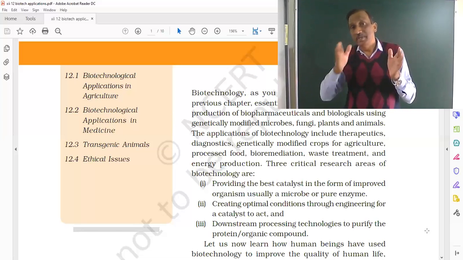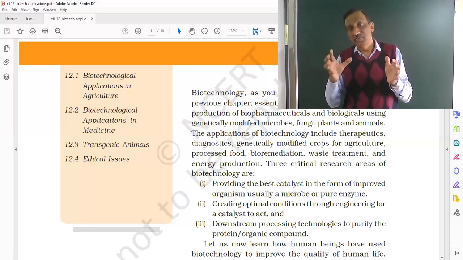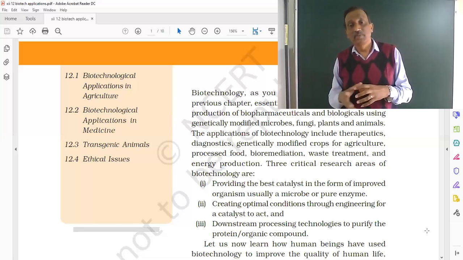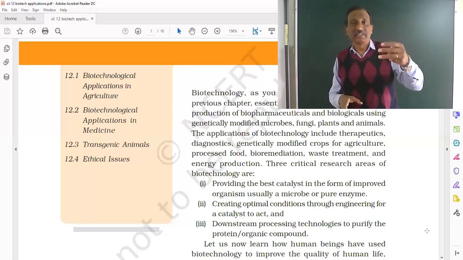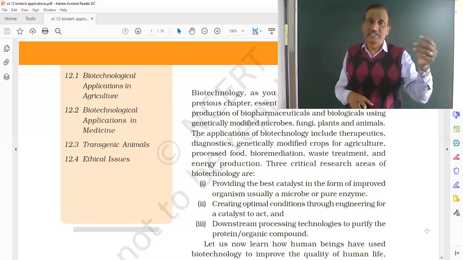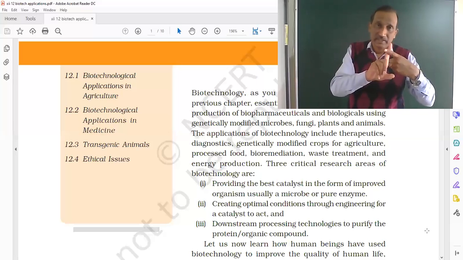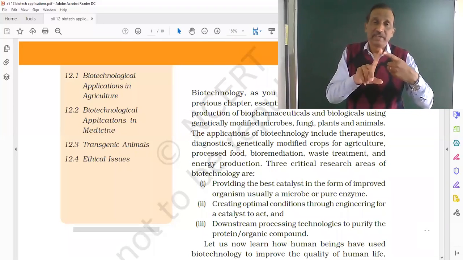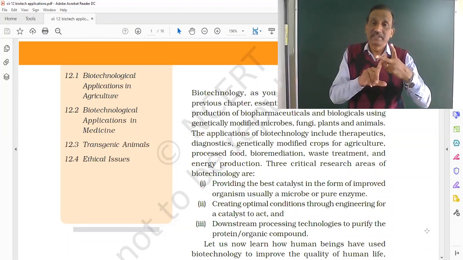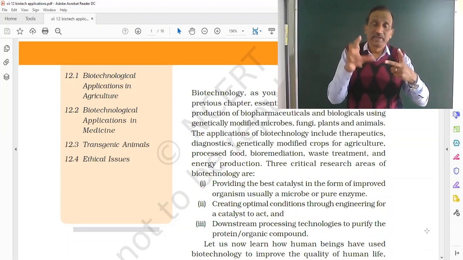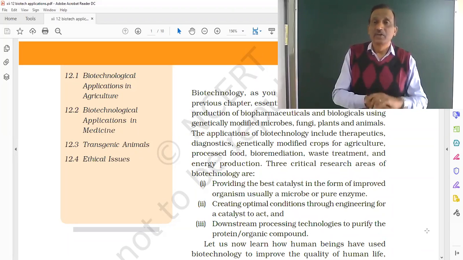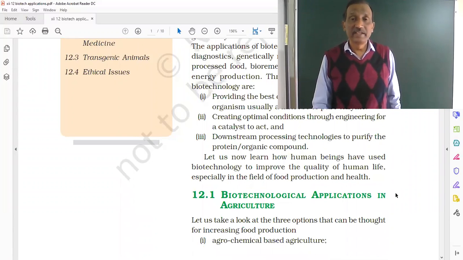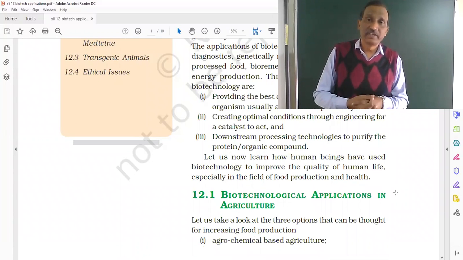From that you have to obtain and purify the product of your interest, then you have to sterilize it, test it, and then market it. All those three things we have studied in the previous chapter. That is, how to produce the genetically modified organism or other recombinant DNA, second how to get the product, and third how to do the downstream processes.